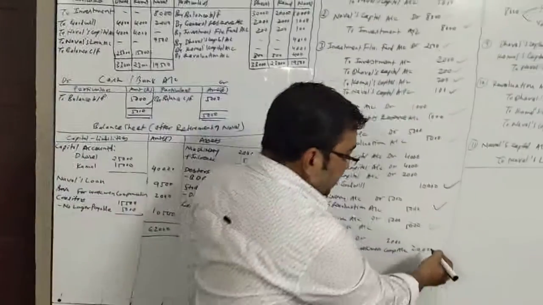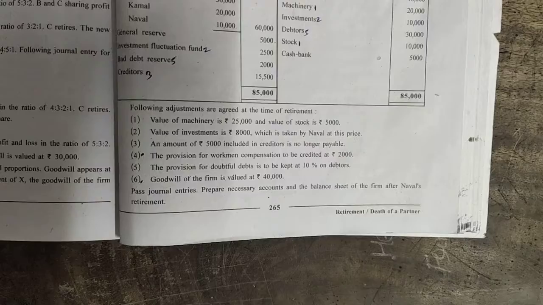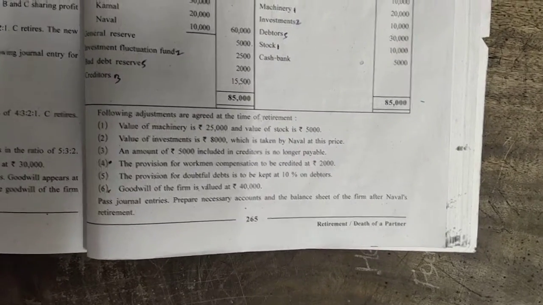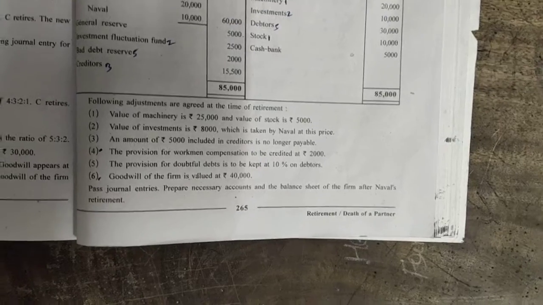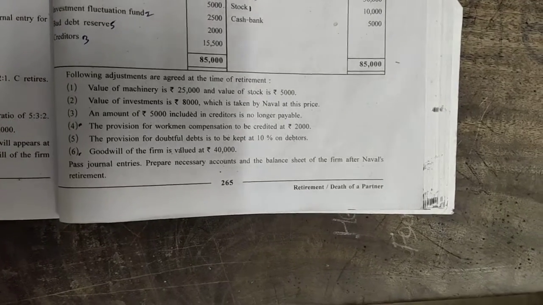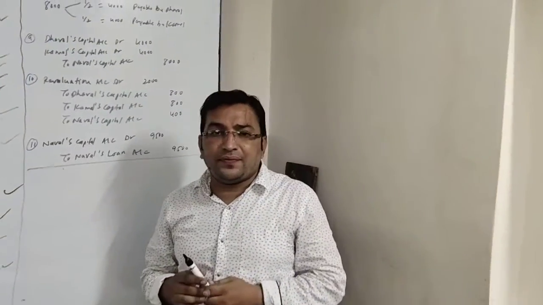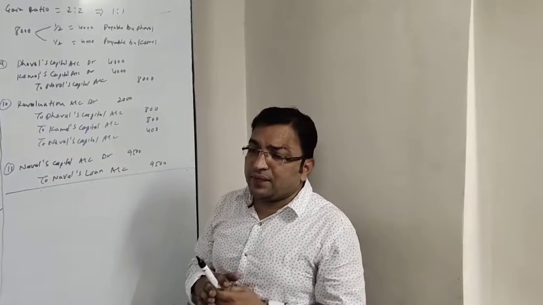Okay, let's see the next adjustment. The next adjustment says the provision for doubtful debts is to be kept at 10%. We have already done this adjustment. Now comes the last adjustment. Goodwill of the firm is valued at rupees 40,000. This is the only adjustment left. We have to give effect for the same.